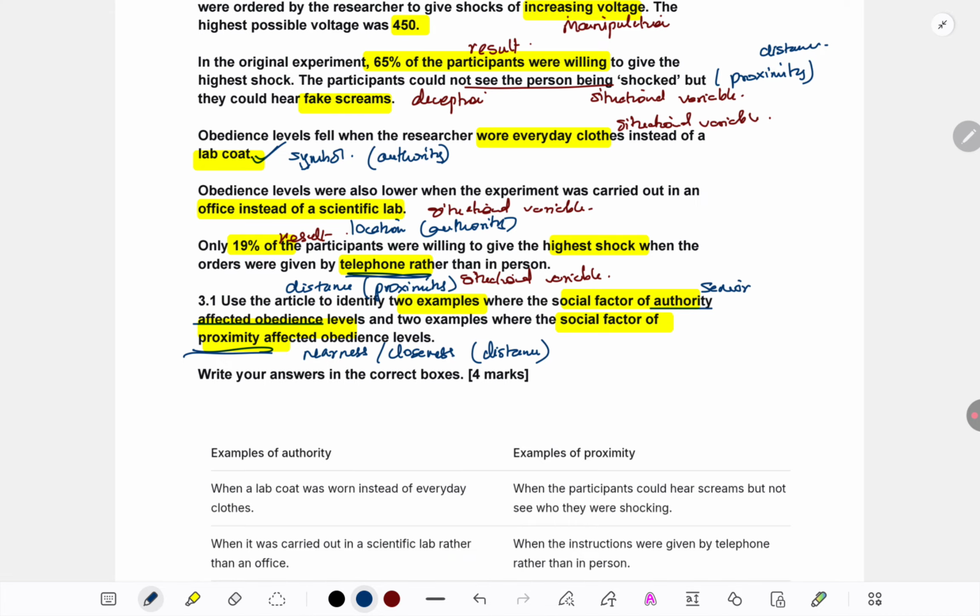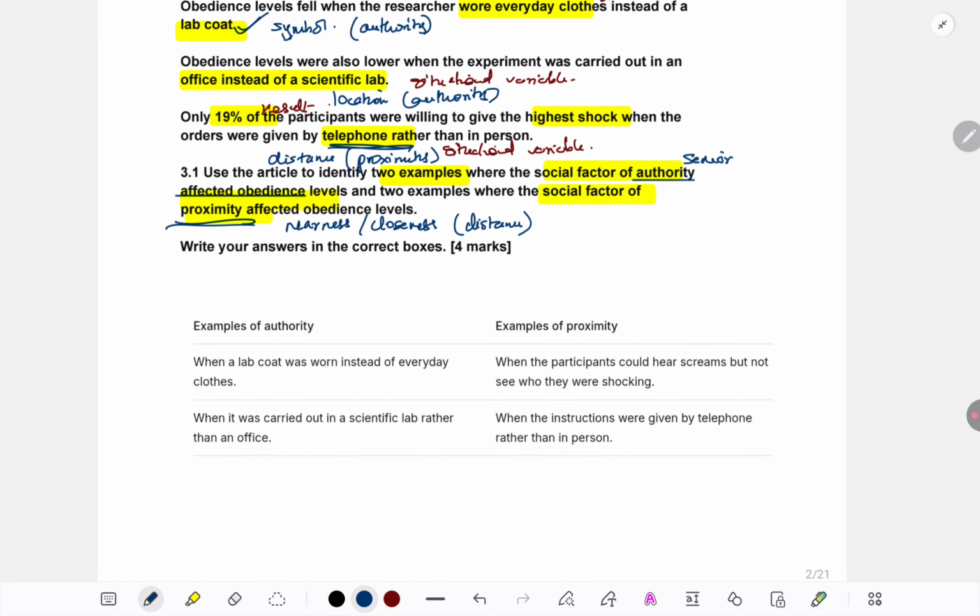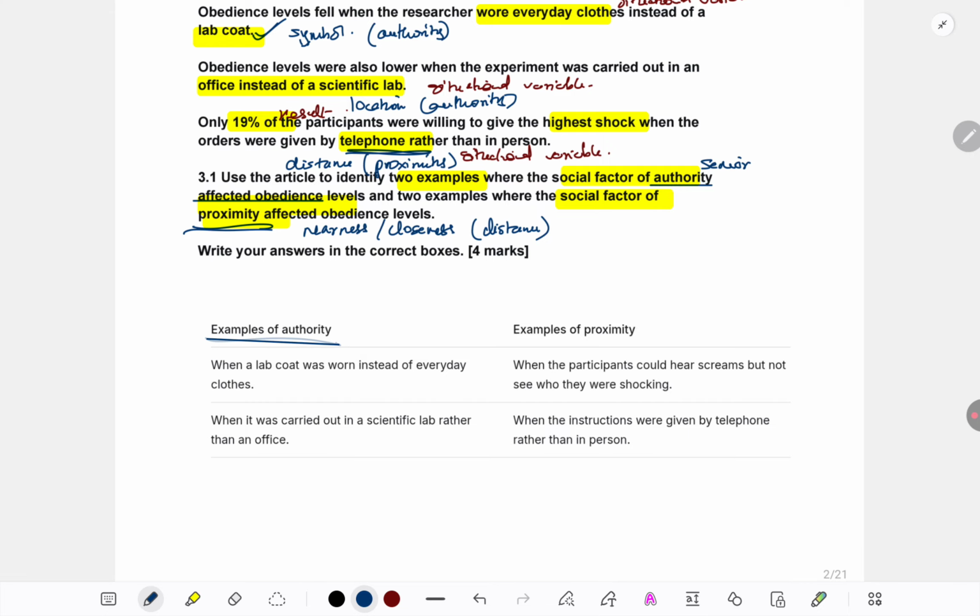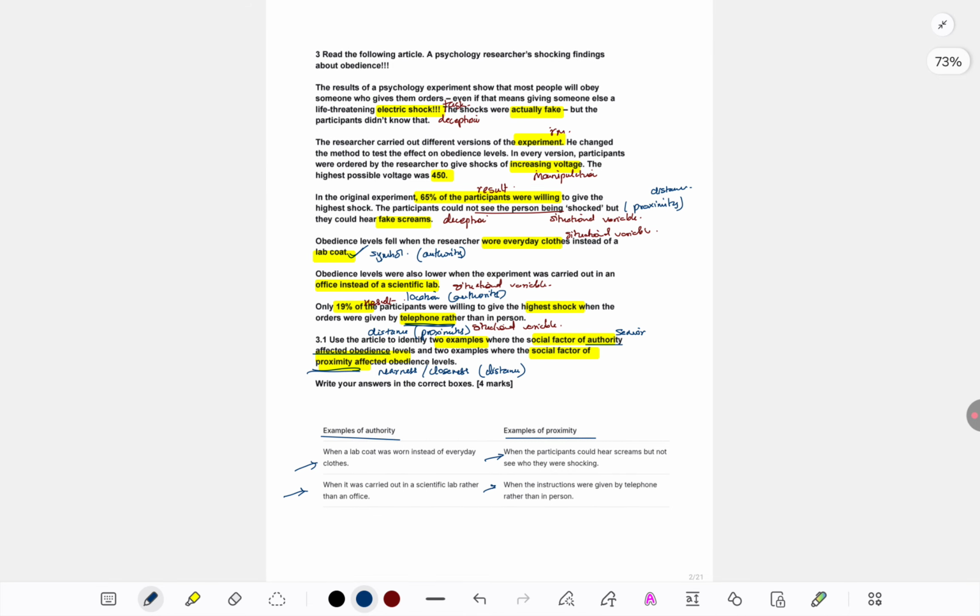Okay, now what they've done in the paper is, you can check the question paper, they have made a table. The heading of the first column is example of authority, and of the second is proximity. We just have to fill in. So whatever I marked and showed you in the situation right now, those variables only, they've been written here. I have nothing else to read out or add here. It's simply about listing what we saw in the situation. No explanation is required. So if you want, you can just pause and read through how the table has been answered.